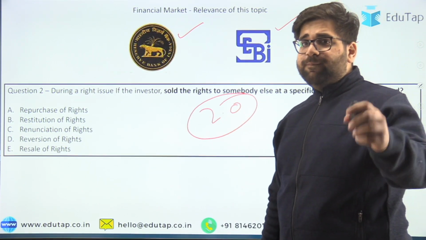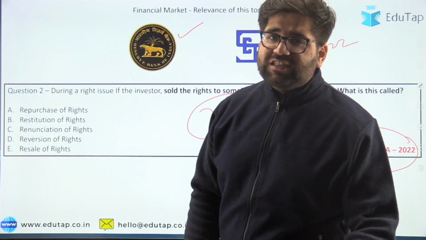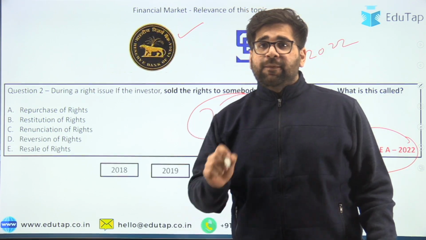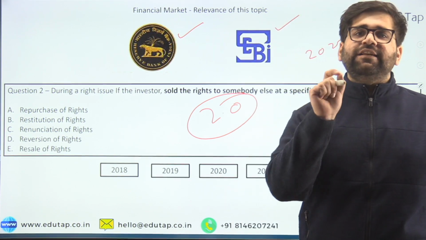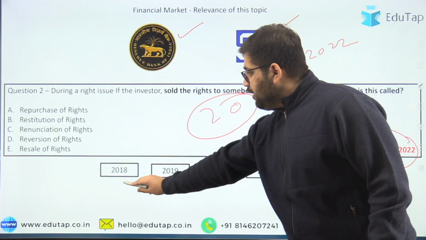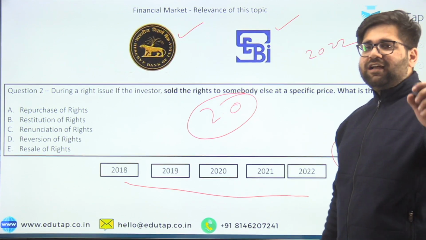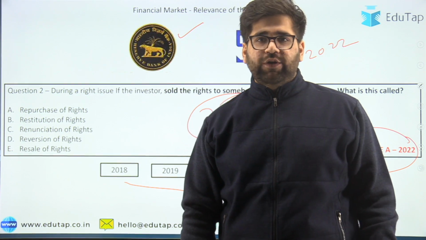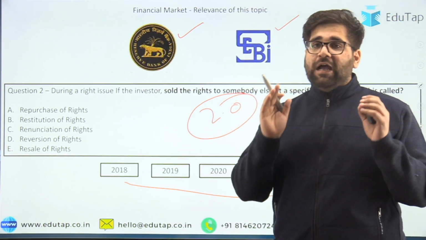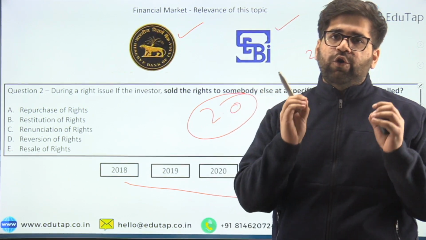Moreover, in the beginning of the slide, I have also mentioned that this particular topic is a must-do for RBI grade B as well as for SEBI grade A. There is a reason behind it. Why? If you see, in all these 5 years, more than 30 marks worth of questions have come from this particular single chapter only. So this particular chapter is again a must-do for all of you.